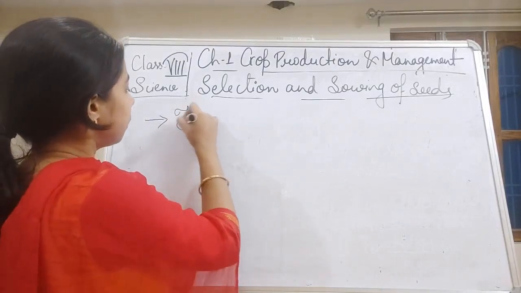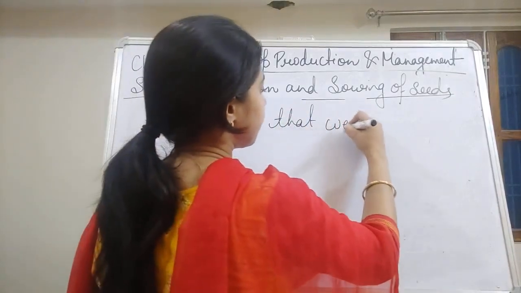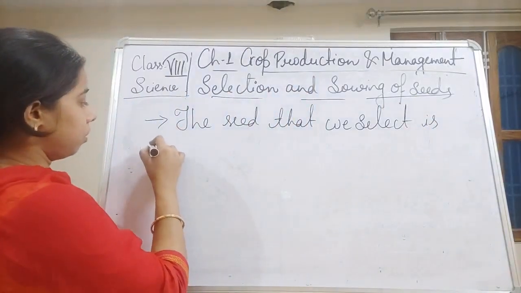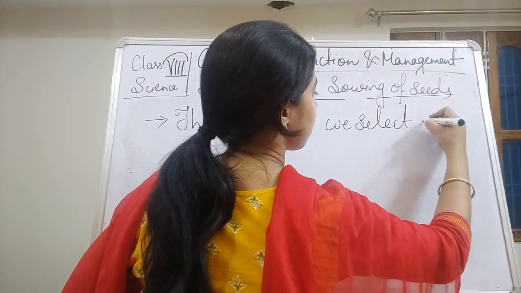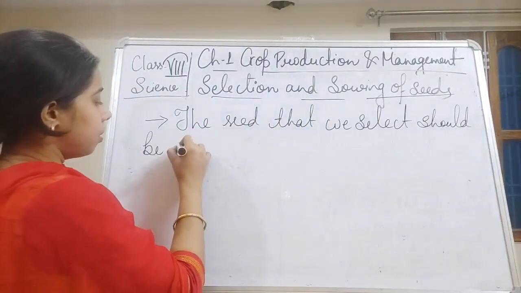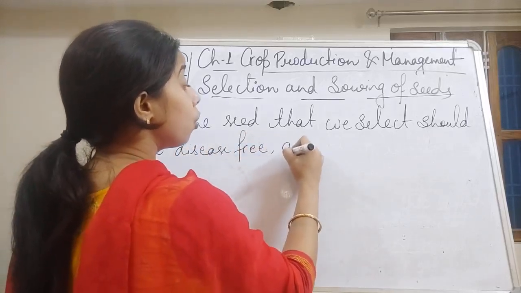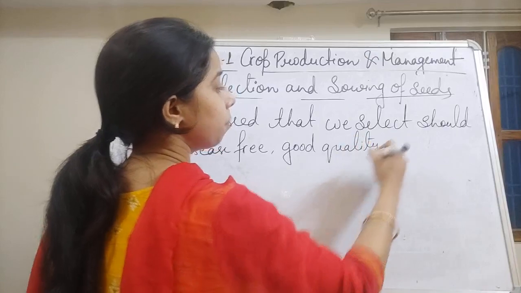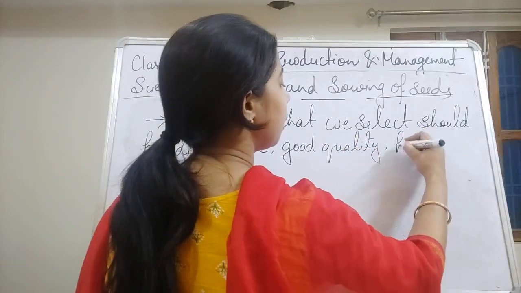The seed that we select should be disease free, of good quality, and finally it should be healthy.